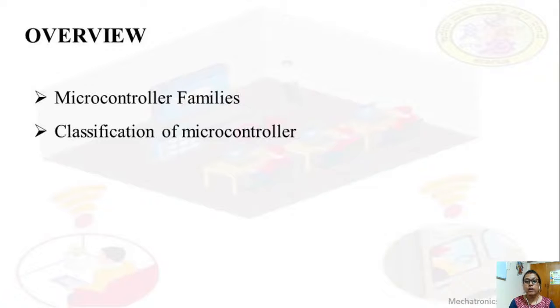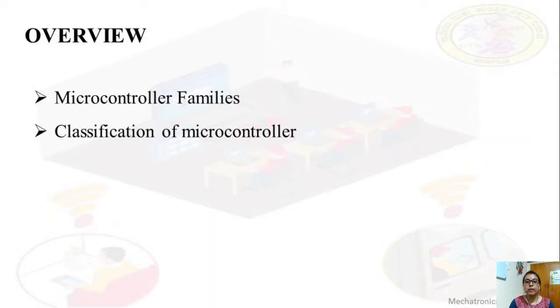What is microcontroller? Microcontroller is used for embedded applications. Only to perform a specific task we are going to use a microcontroller. It has an inbuilt on-chip CPU, memory, input output devices and peripheral devices, all are inbuilt. That is microcontroller.